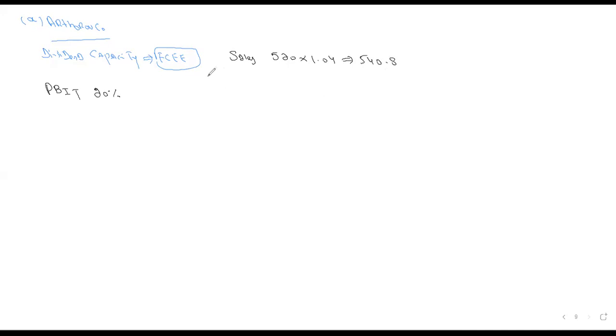As we have to take the 20%, 540.8 into 0.20. So what is your answer coming? 108.16, or we can say 108,160 if we take thousands common.